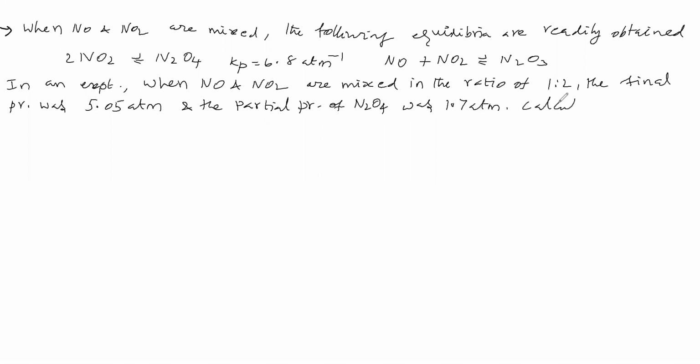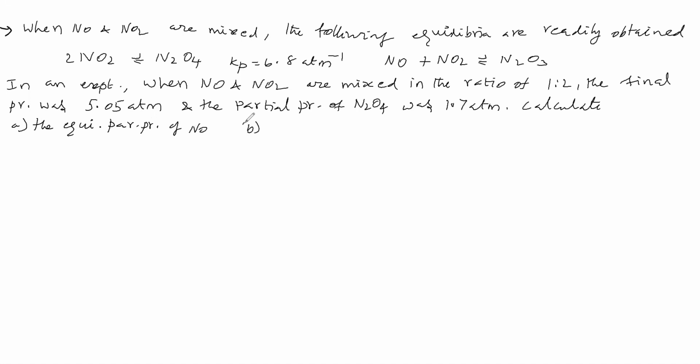Calculate the equilibrium partial pressure of NO.